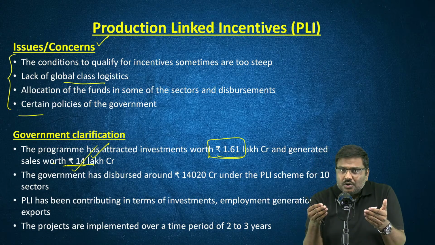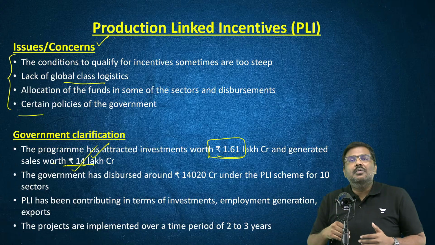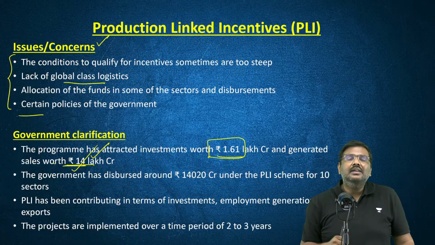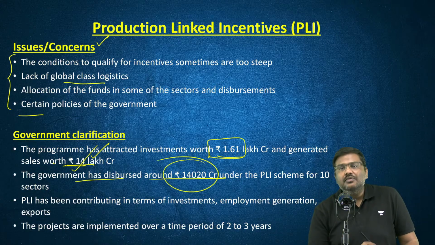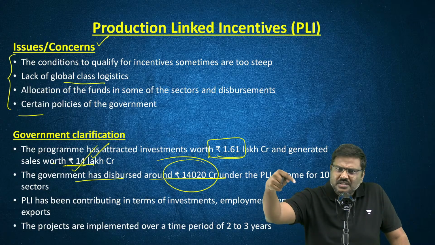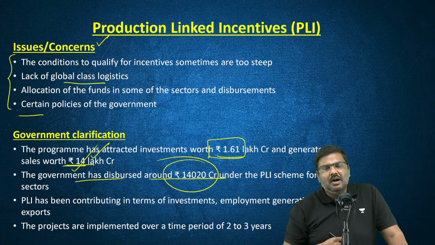So we have been able to sell more and attract more investment. It's a success. It has worked in favor of the Indian economy. The government also has disbursed around 14,000 crore rupees, and in the coming days, more amount which is supposed to be disbursed will be given by the government.